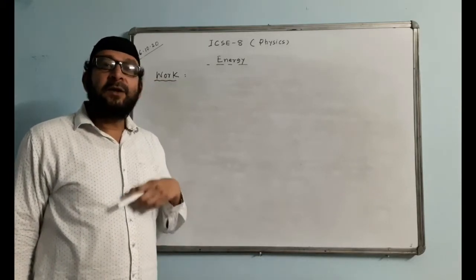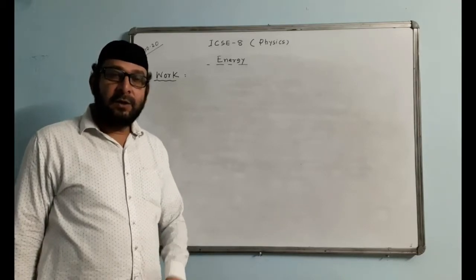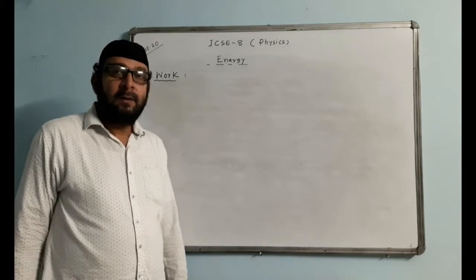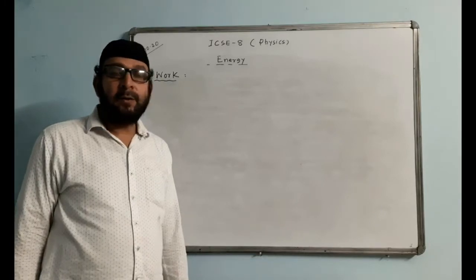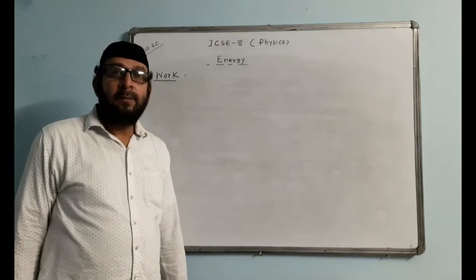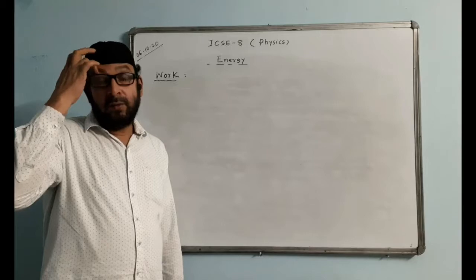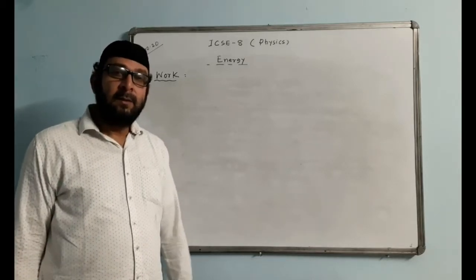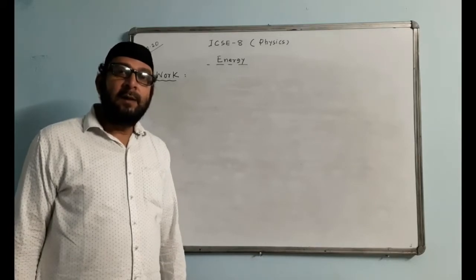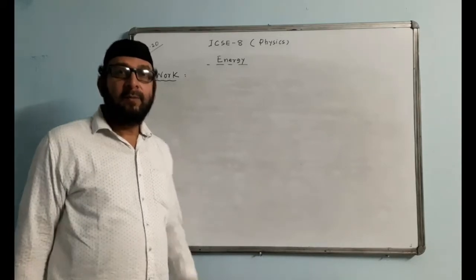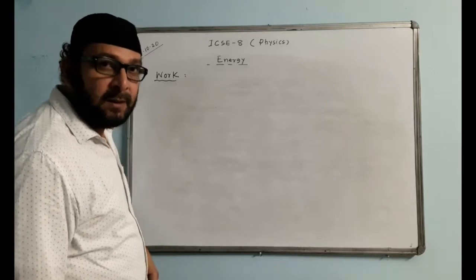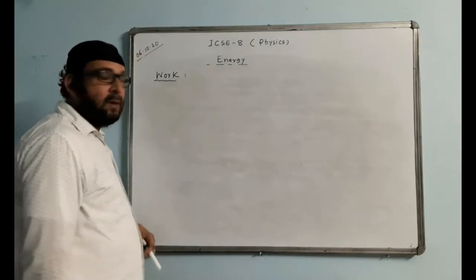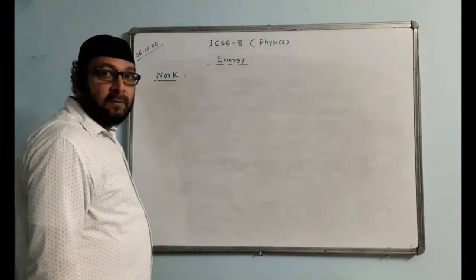Then it is measured by the product of force and displacement in the direction of force applied. You have to write all this.